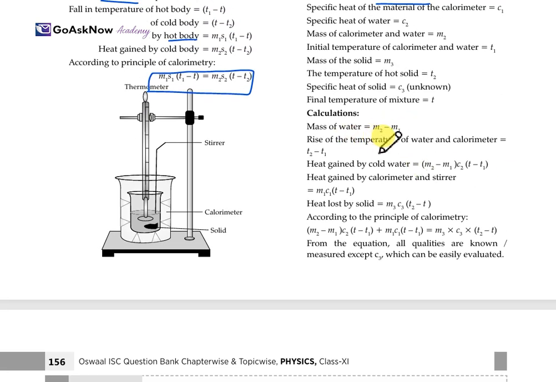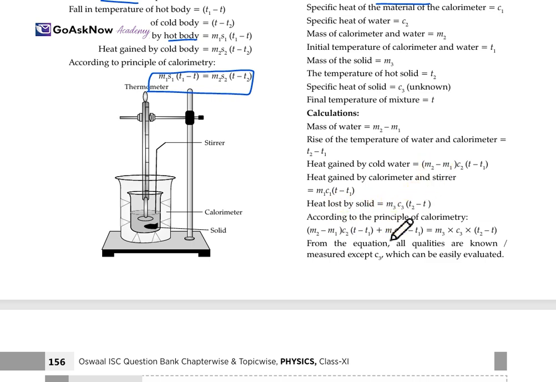The rise of the temperature of the water and calorimeter will be T minus T1. So, heat gained by the cold water is M2 minus M1 into C2 into T minus T1. The heat gained by the calorimeter and the stirrer will be M1 C1 into T minus T1, and then heat lost by the solid would be M3 C3 into T2 minus T.